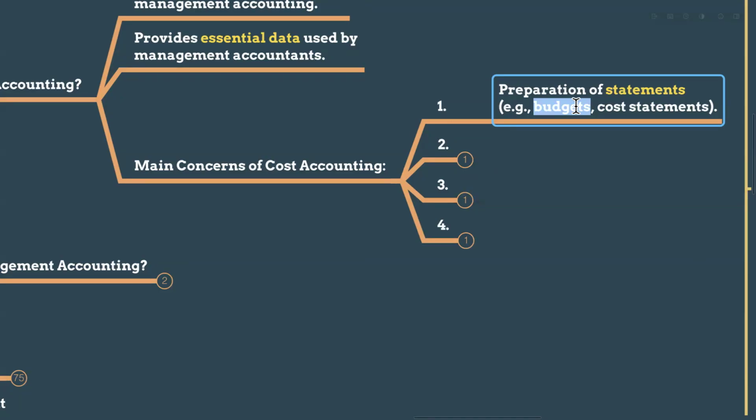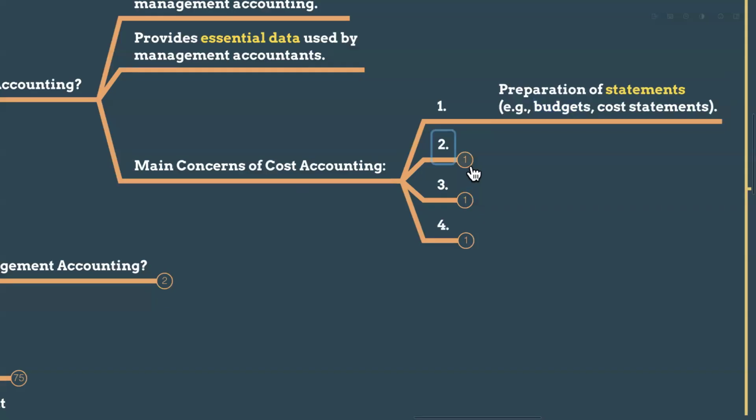You also plan how much you anticipate in sales, how many customers you are going to acquire, and how you are going to serve the existing customers to take revenues from them. So that is the preparation of budgets as well as the cost statements. That is the cost accounting part.